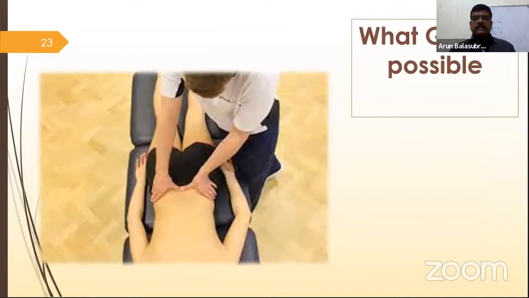What is this guide? Very simple. Maitland's manual therapy for the lumbar spine. So what technique do we apply? We always used to apply posterior anterior glide. Right? This helps to reduce the pain as well as improve range of motion.